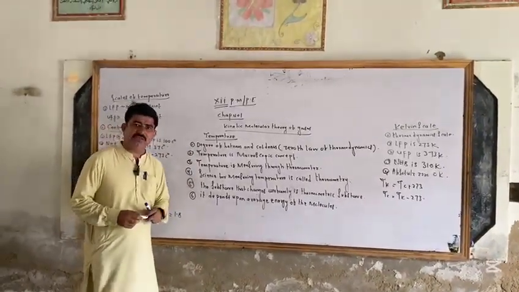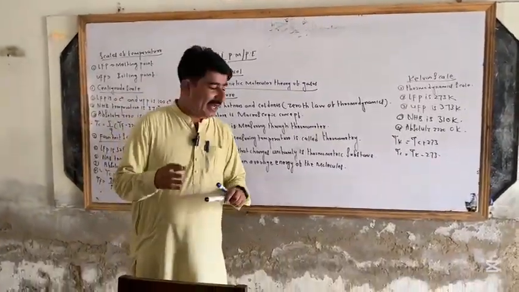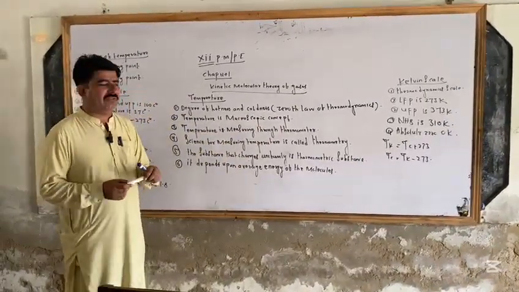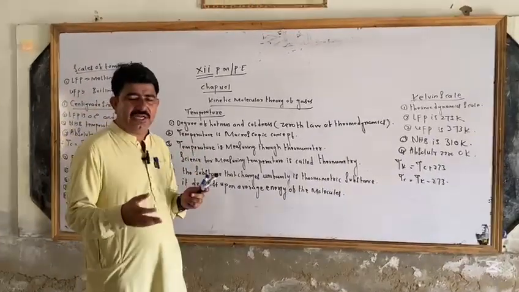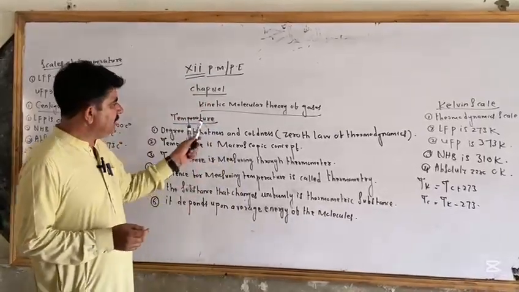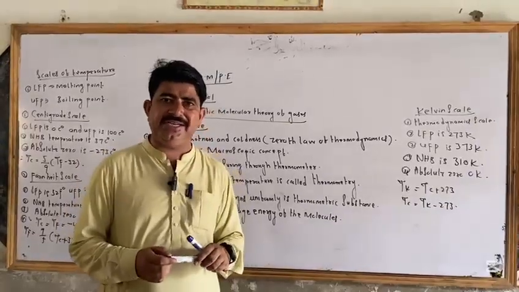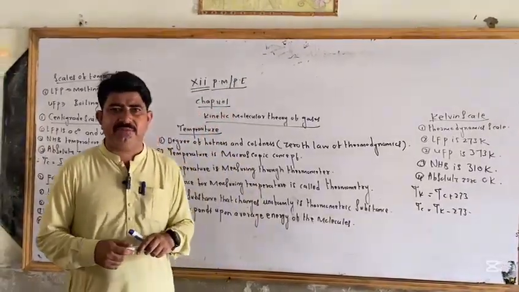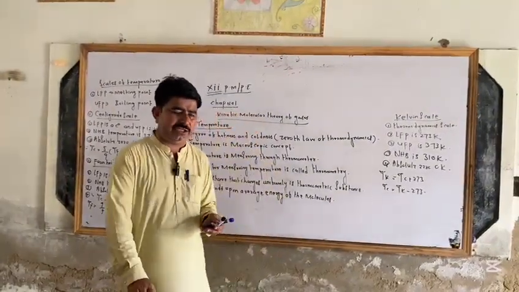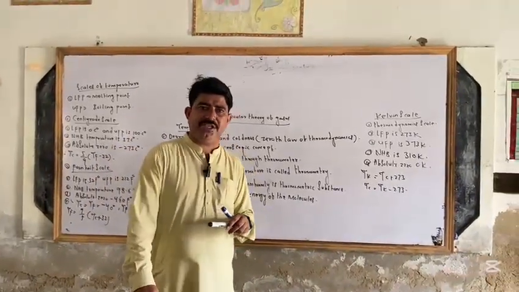And what is temperature? You must know about temperature. Temperature is the degree of hotness and coldness, and this is also called the zeroth law of thermodynamics. You must know that there are four laws of thermodynamics. The first one is the zeroth law, which discusses temperature. The first law discusses internal energy and energy conversion. The second law shows entropy and the direction of entropy processes, and the third law discusses whether absolute temperature can be reached.